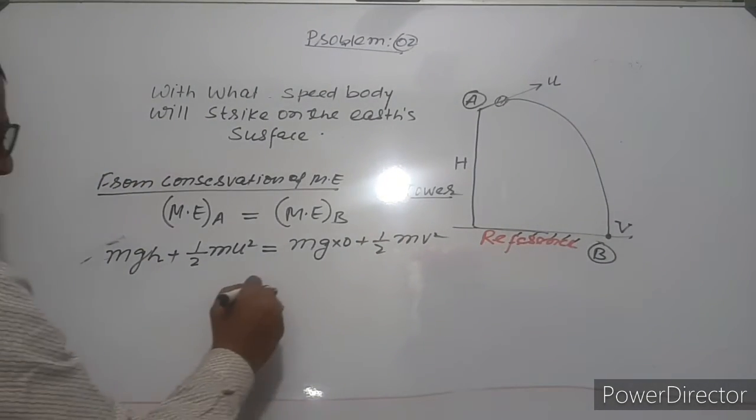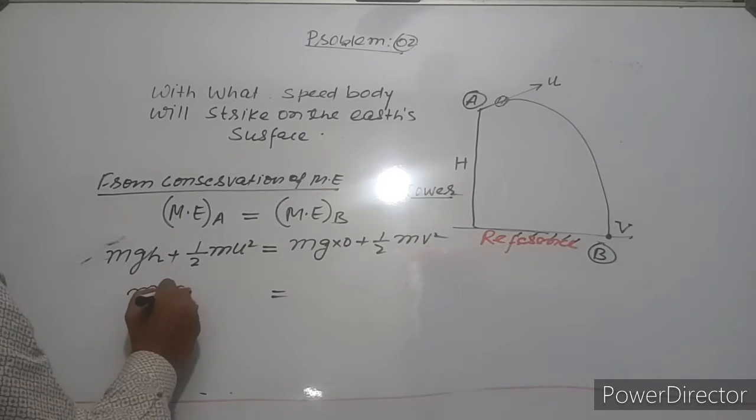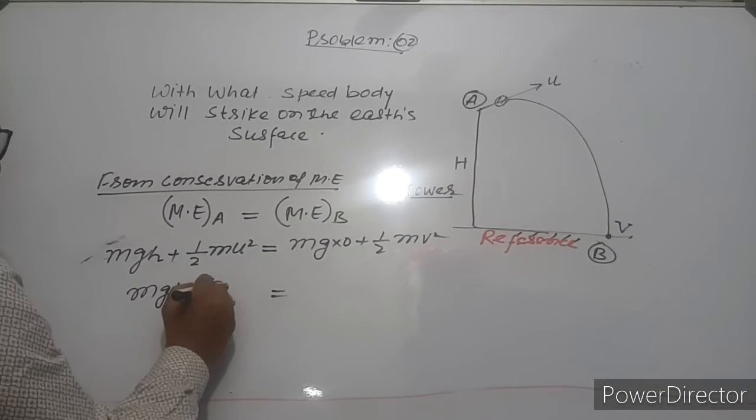So this will be equal to mgh plus half mu square.